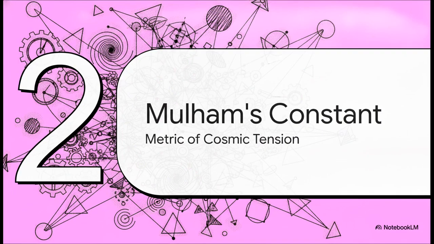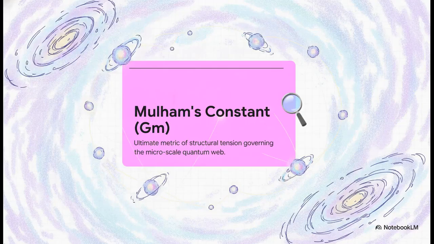Let's look at the math behind this in Part 2, Mulham's constant explained, the metric of cosmic tension. Meet Mulham's constant, represented mathematically as G sub m. This is the ultimate metric of structural tension and profound connectivity within our cosmic fabric.